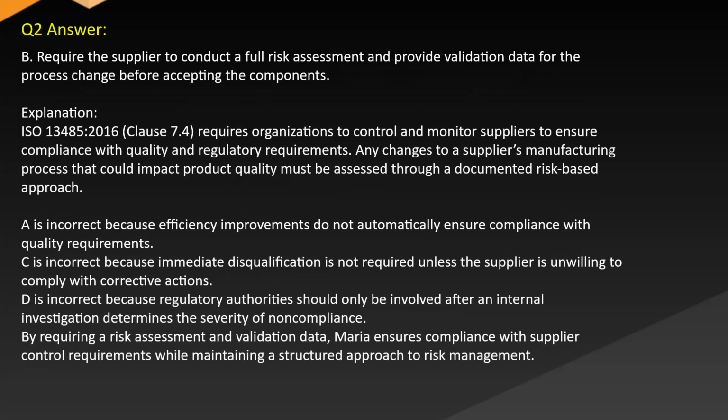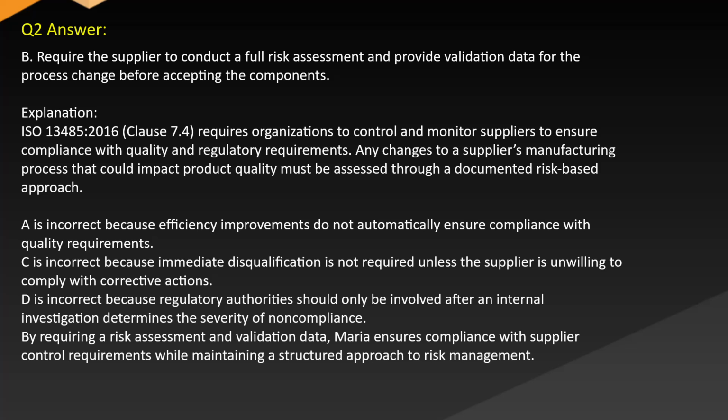Answer. B. Require the supplier to conduct a full risk assessment and provide validation data for the process change before accepting the components. Explanation. ISO 13485:2016 Clause 7.4 requires organizations to control and monitor suppliers to ensure compliance with quality and regulatory requirements. Any changes to a supplier's manufacturing process that could impact product quality must be assessed through a documented risk-based approach.